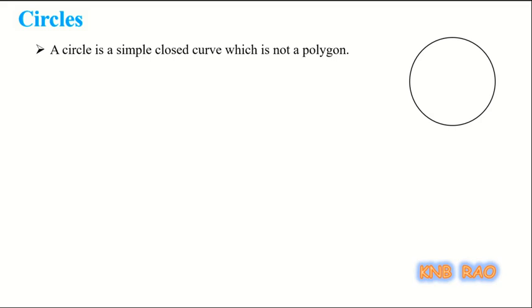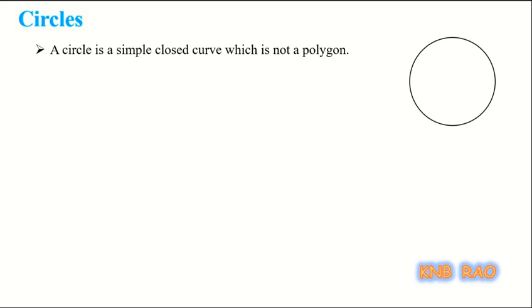Why do we call that simple? Because sometimes curves will cross themselves. When they cross themselves, they are not called simple, whereas in the case of a circle, it won't cross itself. It is a simple closed curve,